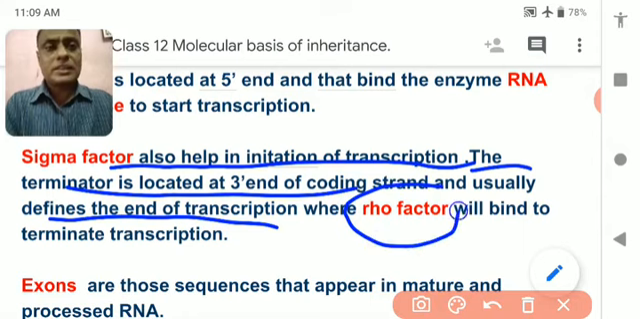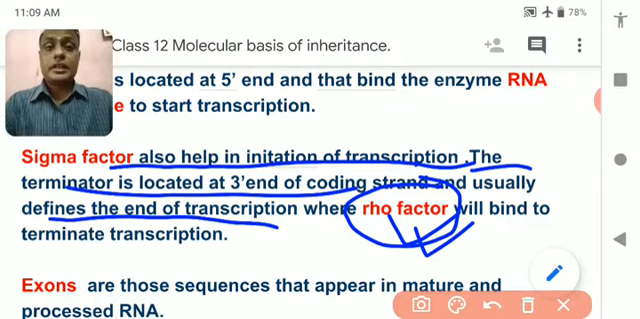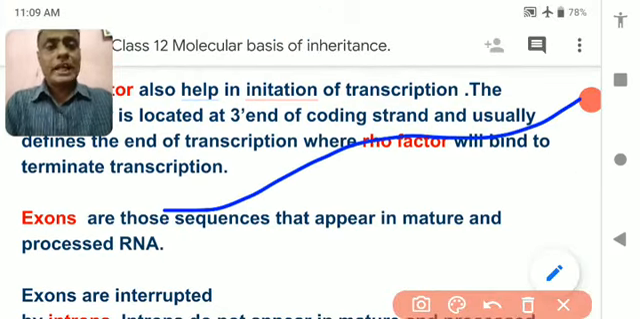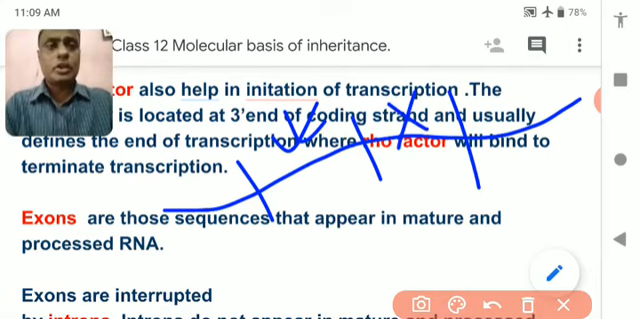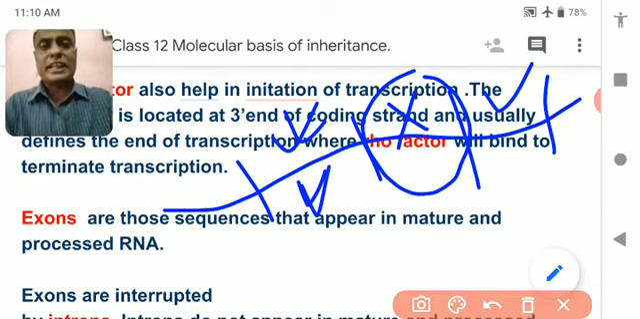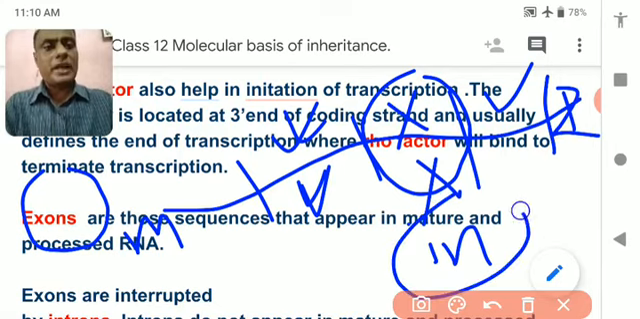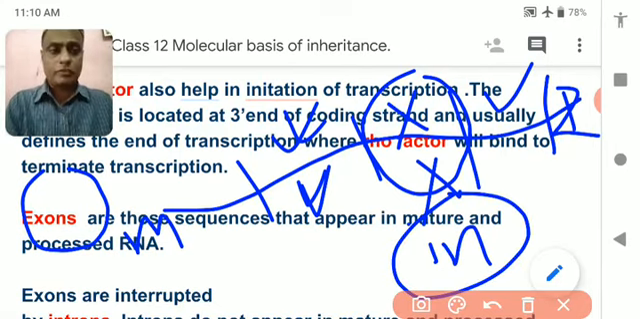At the end of the transcription, there is another factor which stops the transcription. This is called Rho factor. Now the newly formed mRNA has two sectors. Some can code a particular protein and some cannot code a particular protein. Those which code a particular protein are called exons, and those which cannot code a particular protein are called introns. So from mRNA, the non-coding part, that is intron, is necessary to be removed.